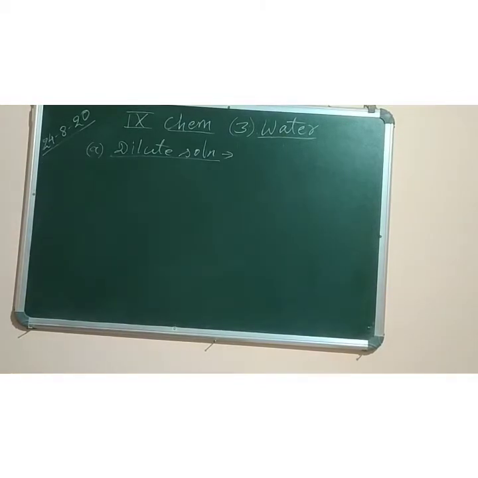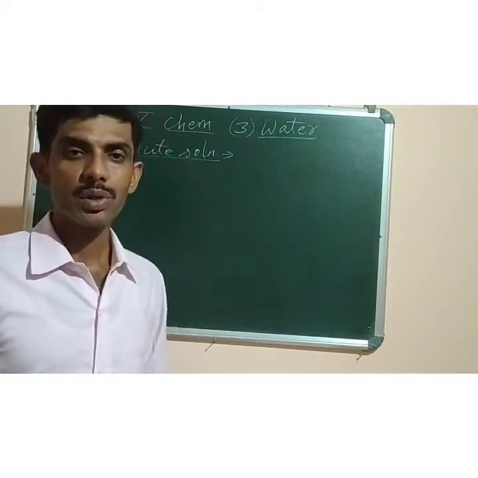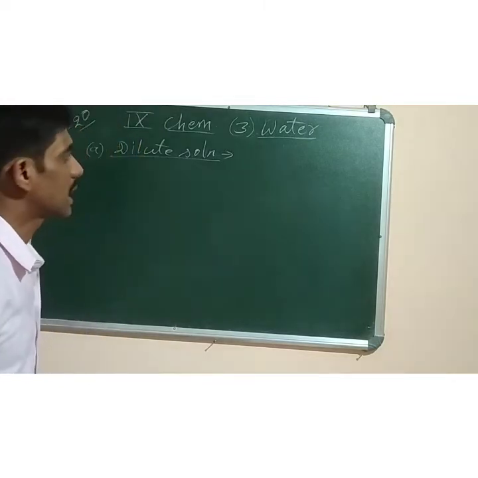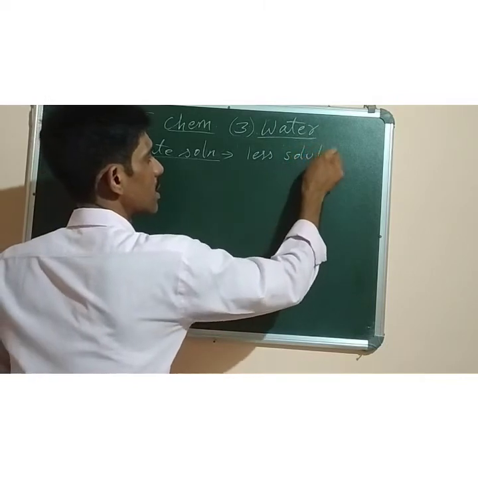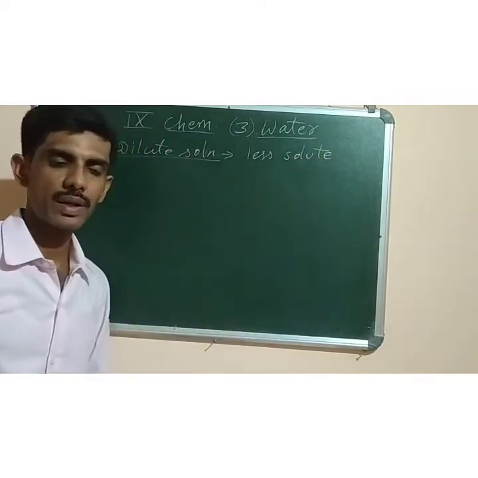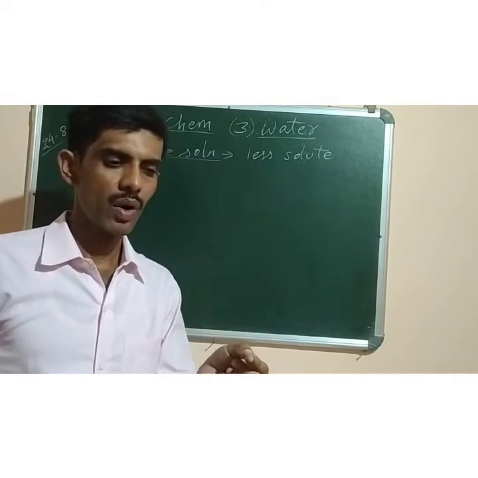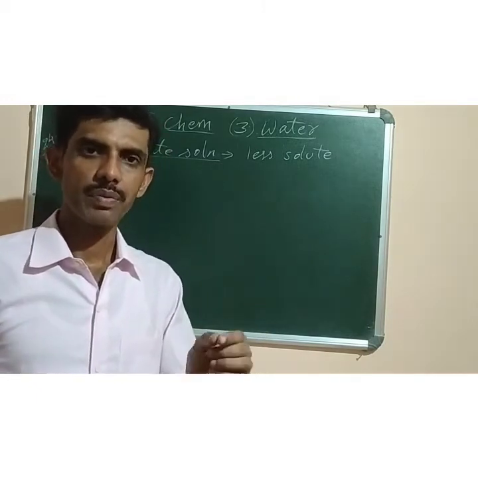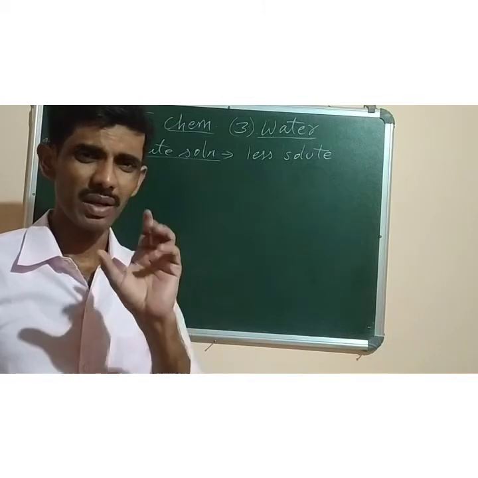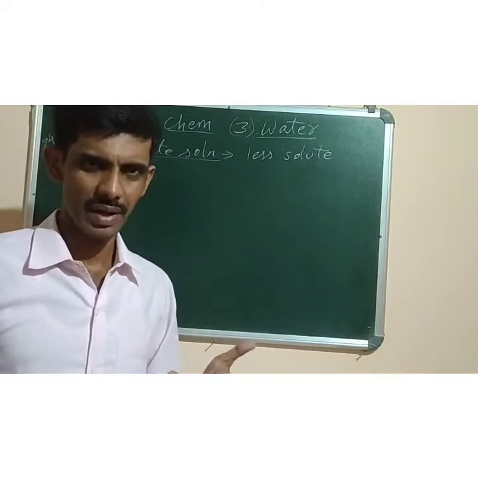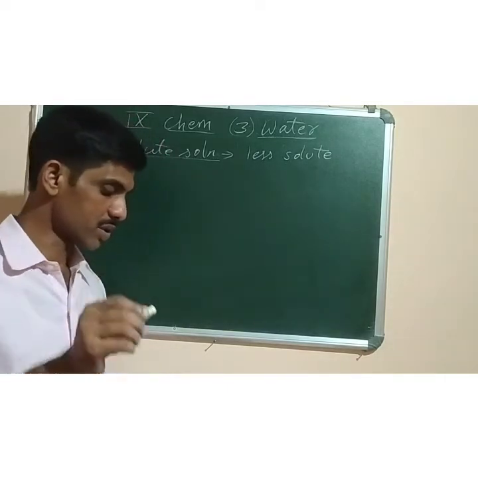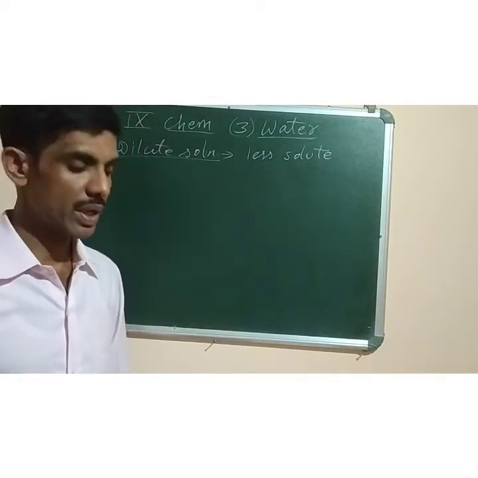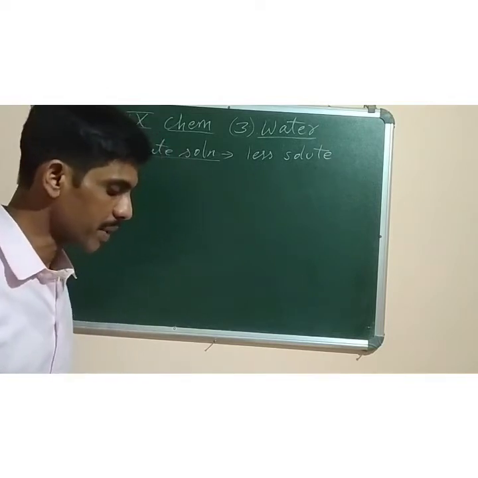Okay, next you can see I have written on the board dilute solution. Dilute solution means a solution in which there is less solid. Solid is less, solvent is more. Like taking 1 glass of water and hardly 1 or half a spoonful of sugar in it. That will make it a very dilute solution. It will not appear or taste sweet also. So dilute solution means the solution in which the amount of solid is relatively small as compared to the solvent present in it.